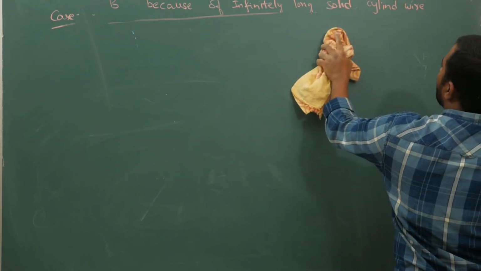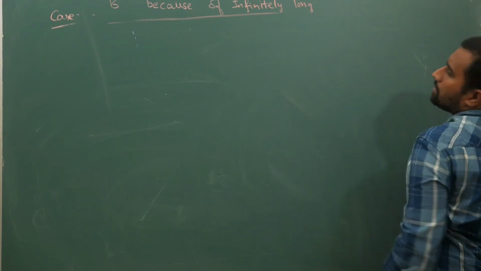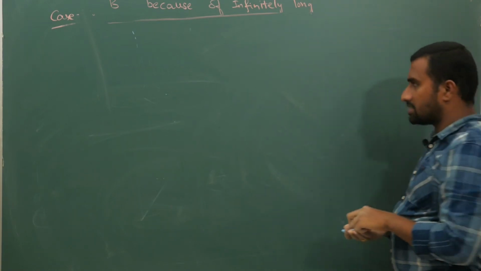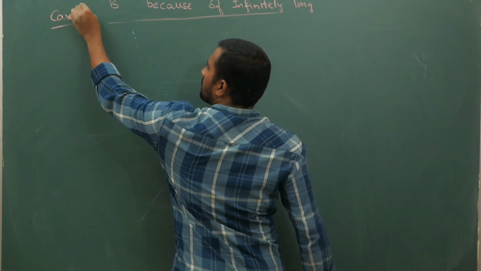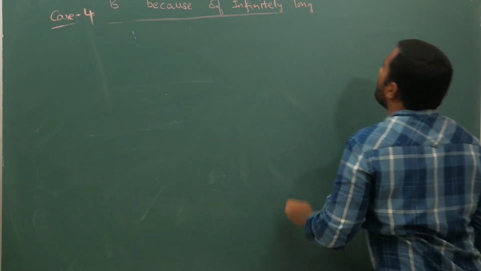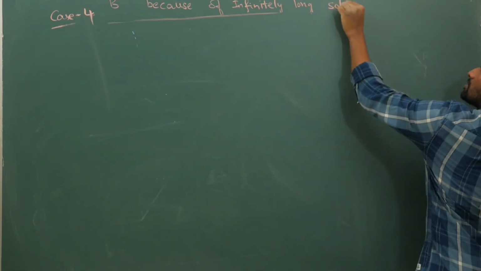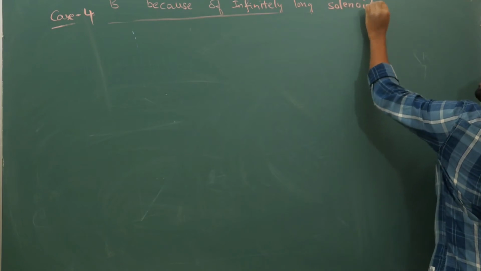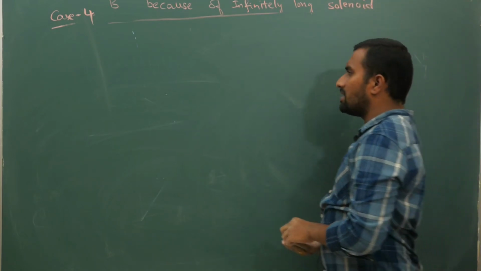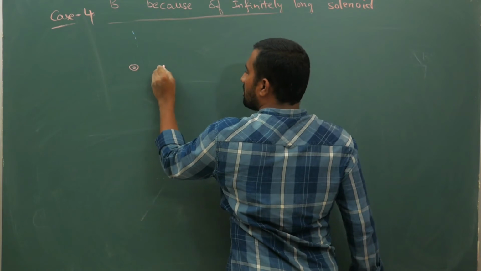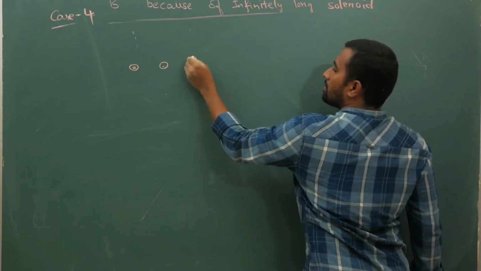So this is an infinitely long solenoid. Next, case 4, B bar because of an infinitely long solenoid. Now here, we will consider the previous diagram itself without wasting much time.